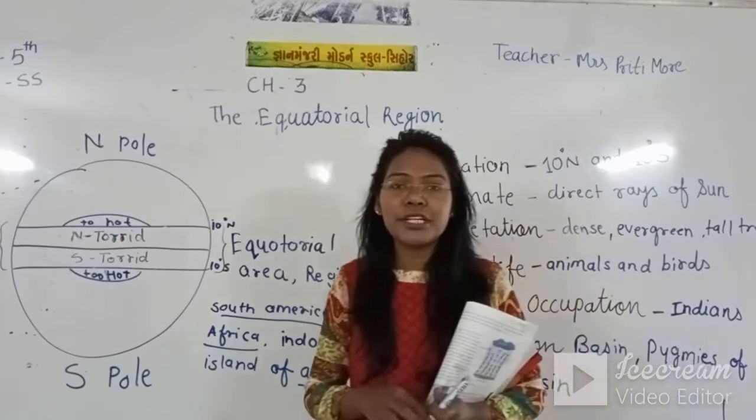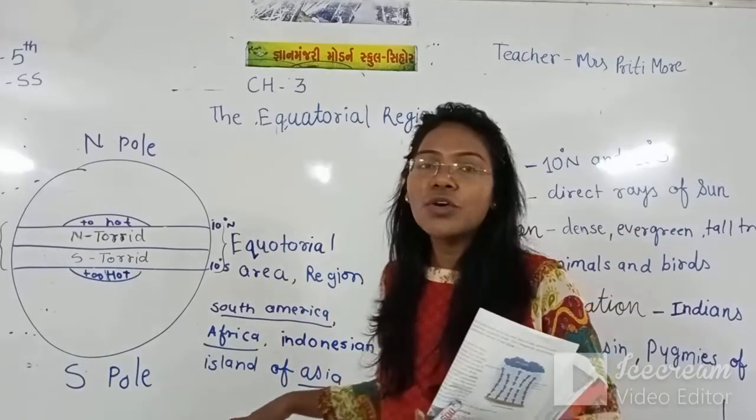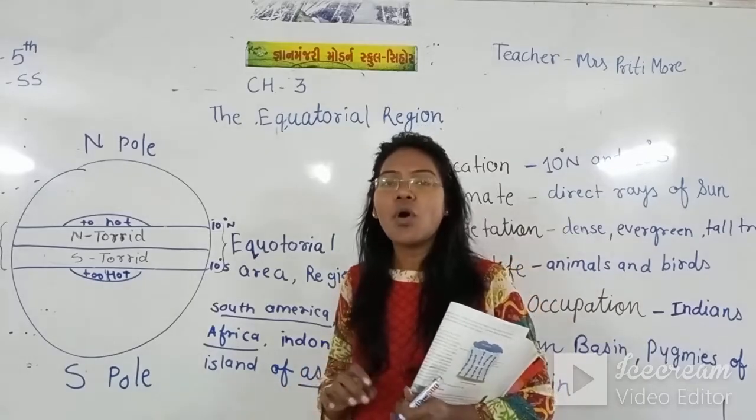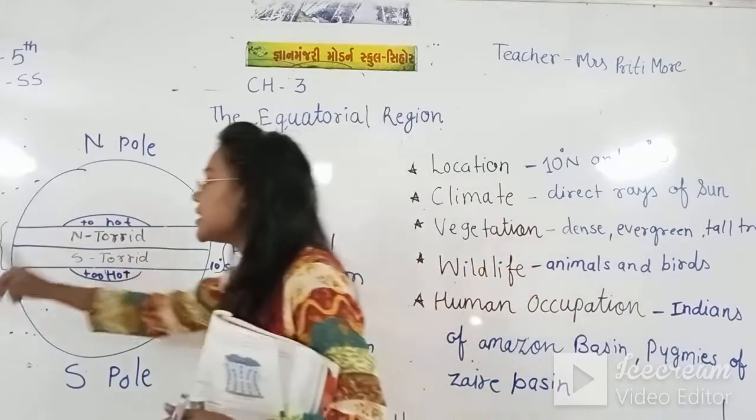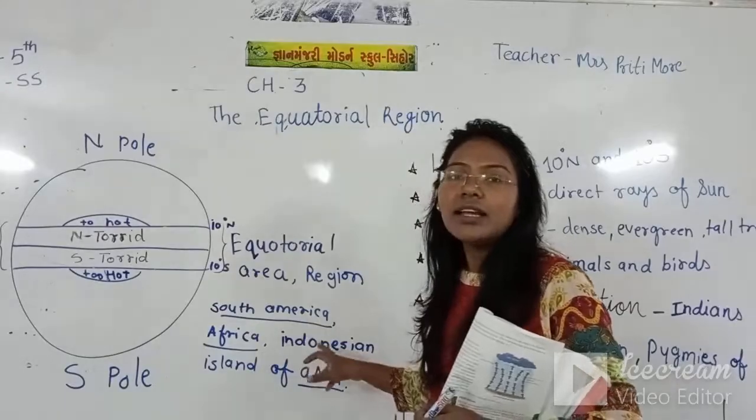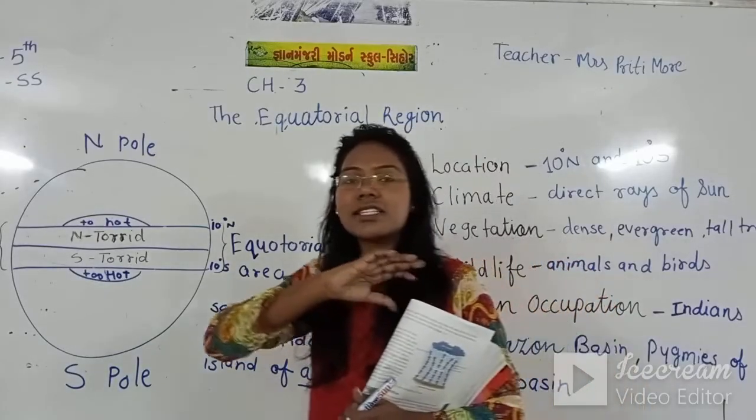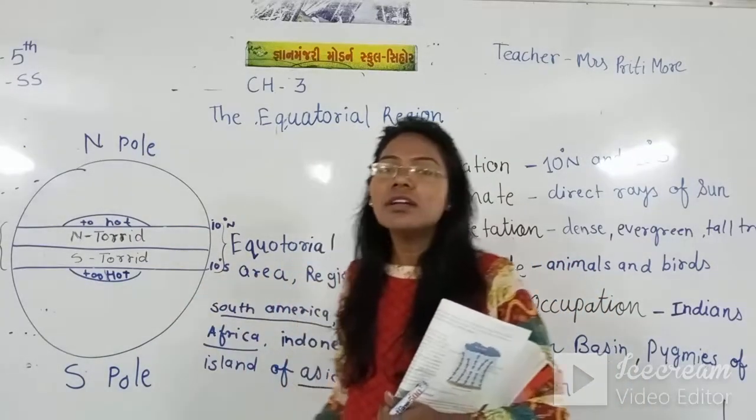If you see the temperature of those continents, you feel it's too hot because the sun rays come directly on those continents and within hours spread all over the continent.